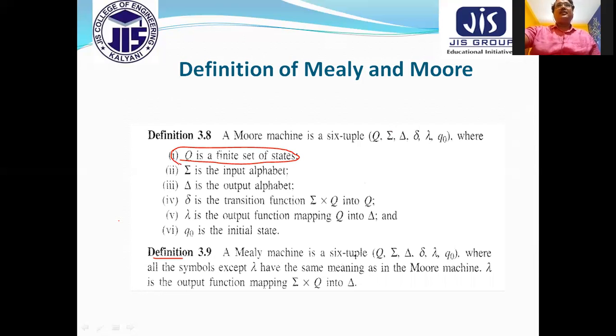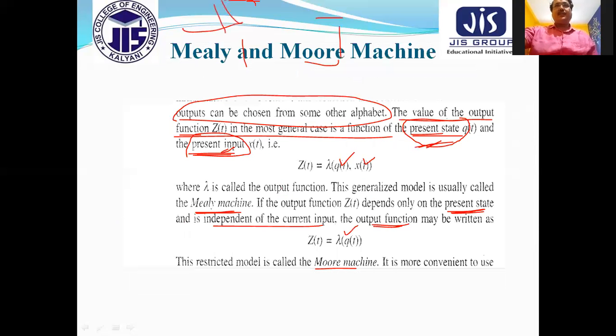Finite set of states, input will be already available, because here we say that this machine produces the output. So it also has the delta type, the output function. The transition function is the same as the earlier one: input, present state, go to the next state, just like the finite automata. But this is known as the output function. If you remember this figure, they have written the output function. The output function depends on present state and present input. The output function of this one depends only on present state.